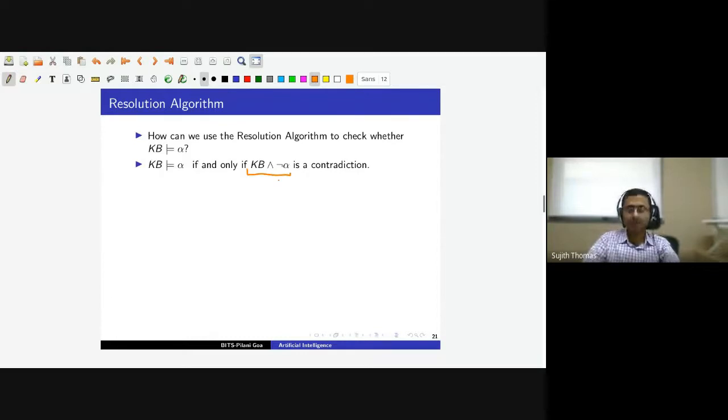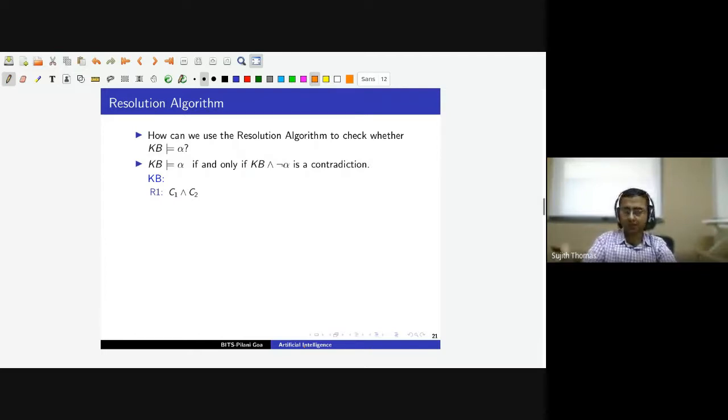Now the question is, what do we mean by knowledge base and not alpha? Because the knowledge base itself contains a lot of sentences. So let us say our knowledge base looks something like this. We have several sentences in our knowledge base. In the previous lecture, we saw that we are representing some facts as sentences in our knowledge base.